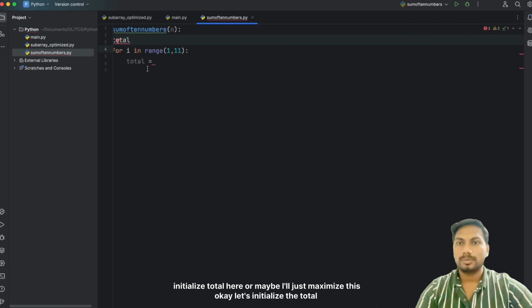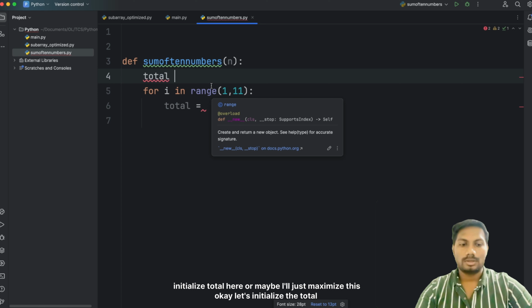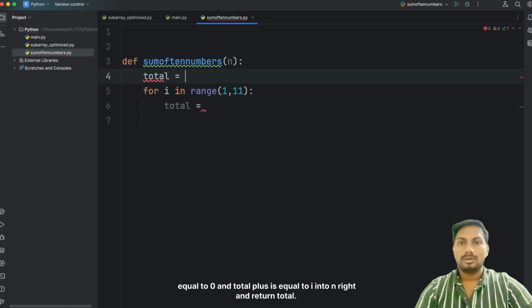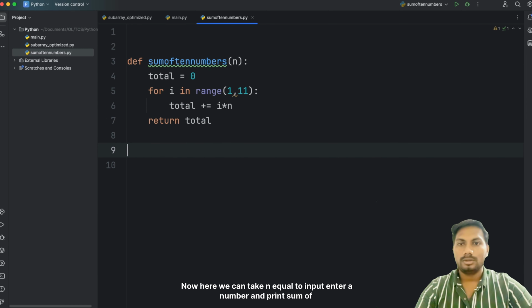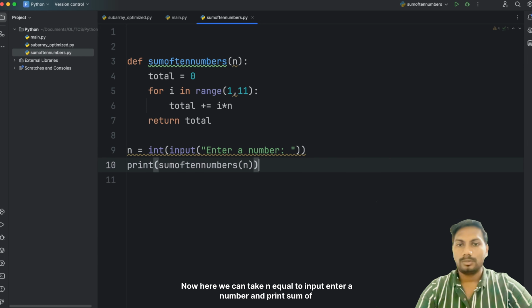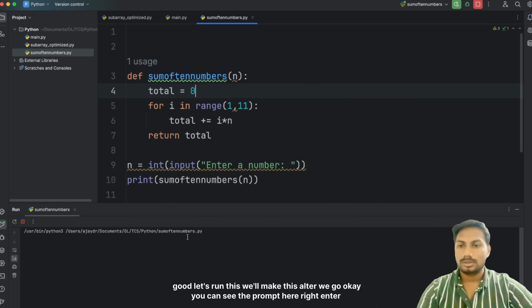Maybe I'll just maximize this. Okay, let's initialize the total equal to 0, and total plus equal to i into n, and return total. Now here we can take n equal to input, enter a number, and print sum of total. Cool. Let's run this.